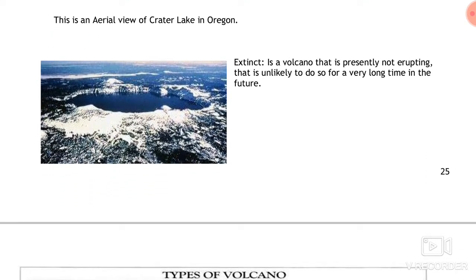The last one of the types of volcanoes divided on the basis of timing of eruption is the extinct volcano. There is no history of its eruption, but it is likely to erupt after a very, very long time in the future.